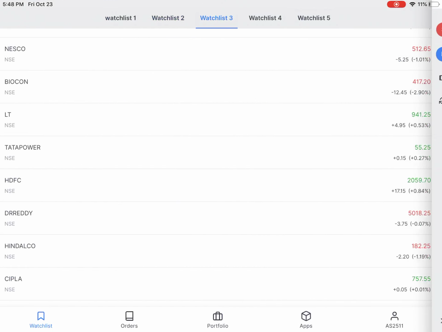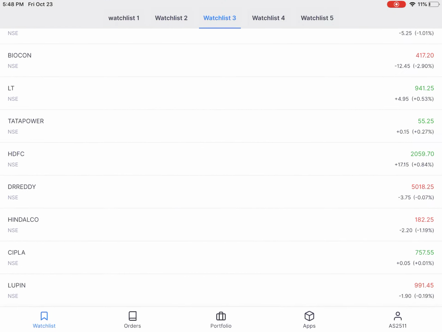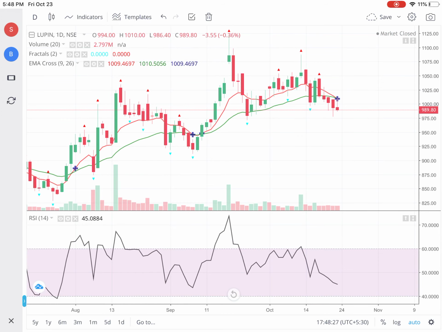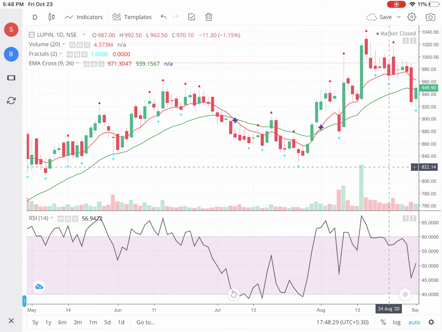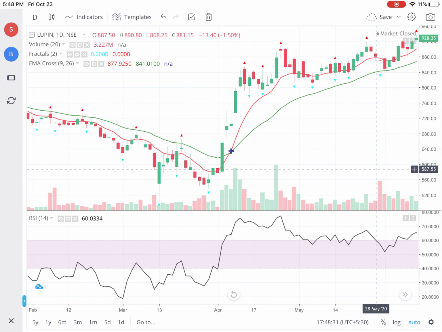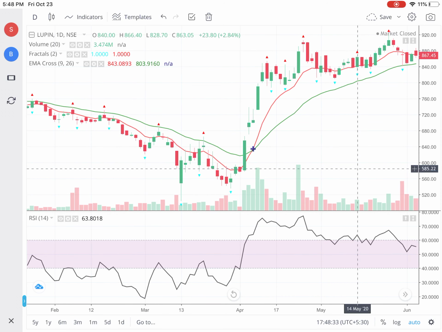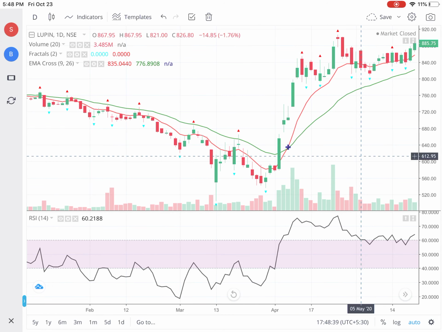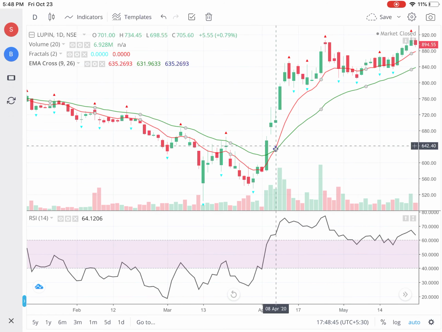Okay, let me take a third example. Let us take Lupin. Now Lupin, if you go back and see, in the month of April there was a moving average crossover, and before that on the left side you can see that the RSI was never above 60, but on the crossover it was more than 60.